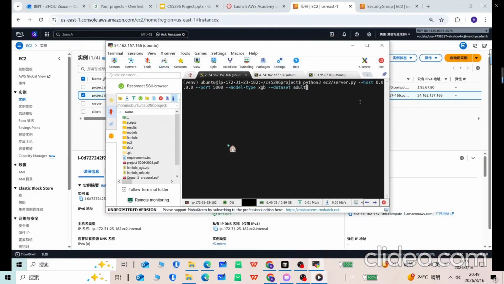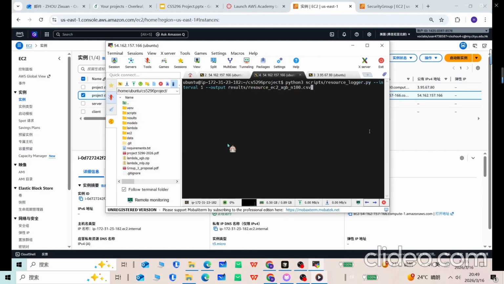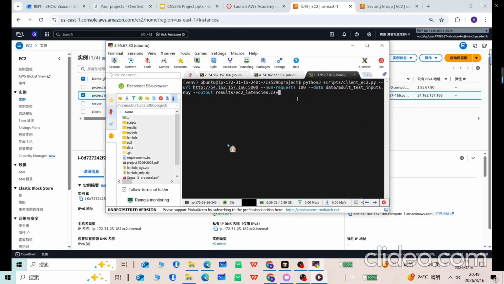And I'm going to run the experiment here. First is to start the server, and you can see that it's running on this address. Second is to run the resource logger that's going to do the resource recording. And the last one is to run the client, where you need to notice that this is the public IP address of the server with port 5000, and you also need to choose the data for the test and the output accordingly. I'm going to run it here. And you can see that it writes 100 rows inside results.ec2/latency.csv, with 0.473 seconds of experiment time.